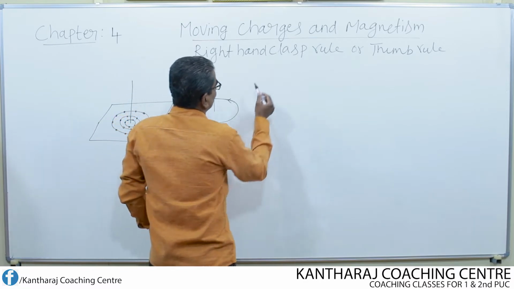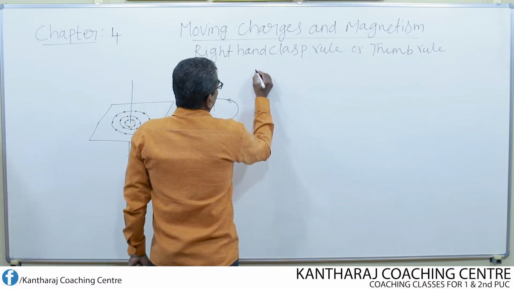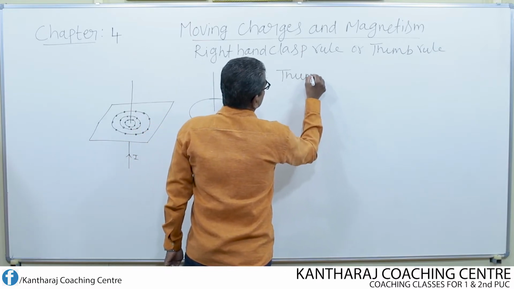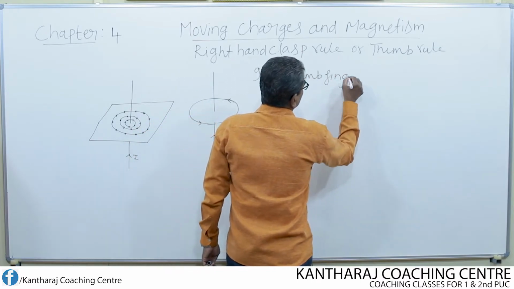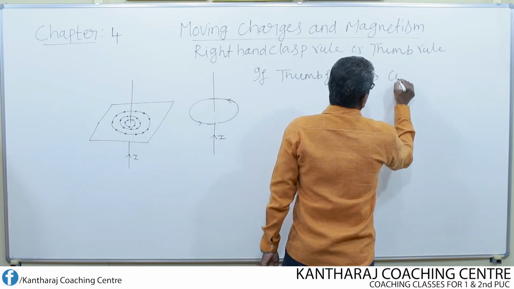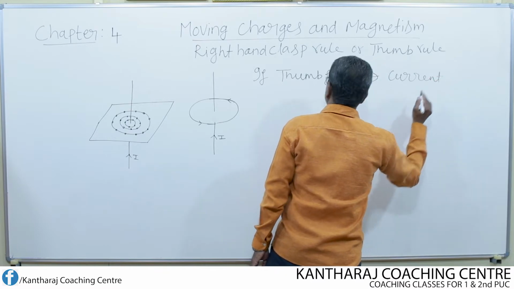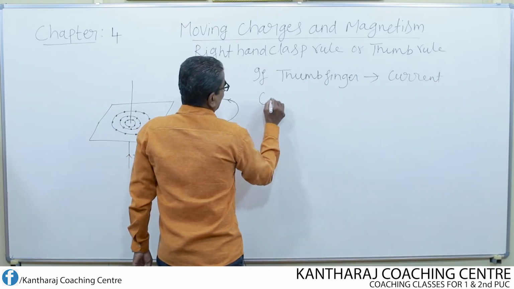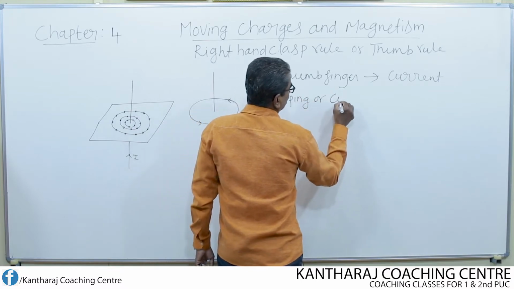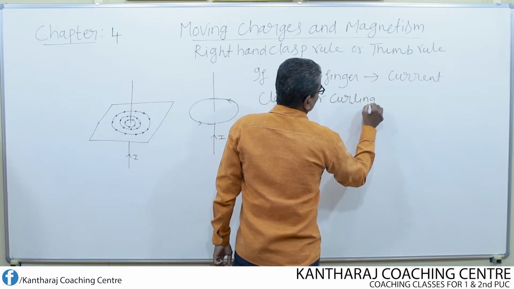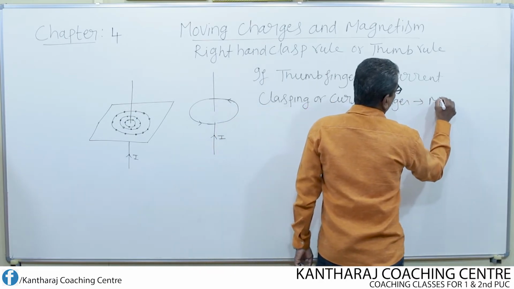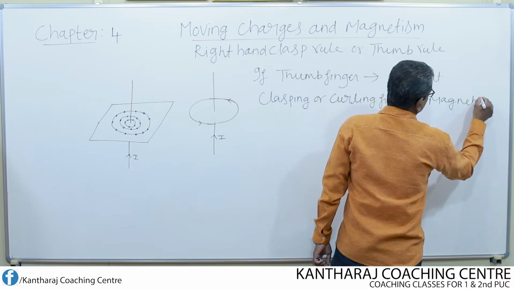So let us write it in the simplest way. If the thumb represents the direction of current, then the clasping or curling fingers represent the direction of the magnetic field.